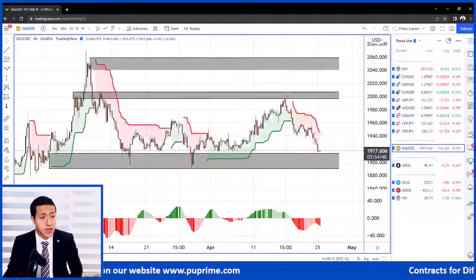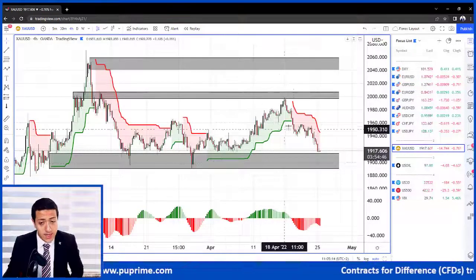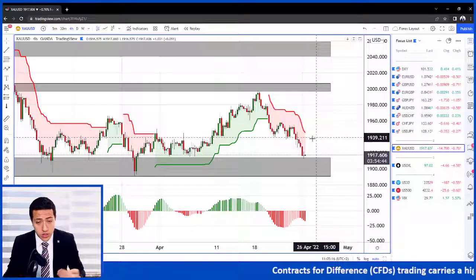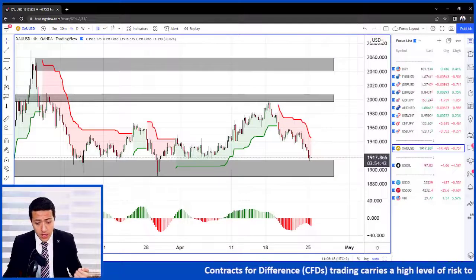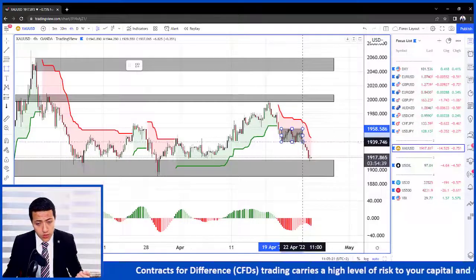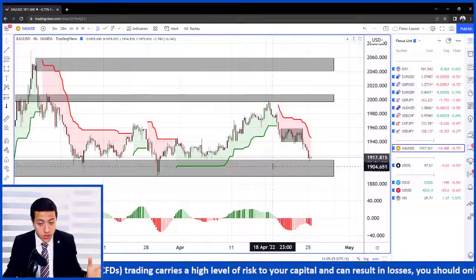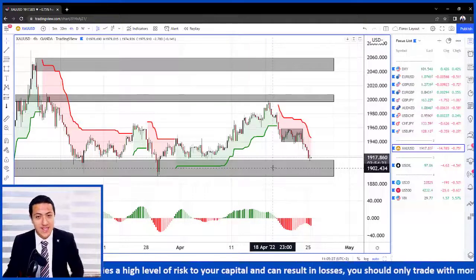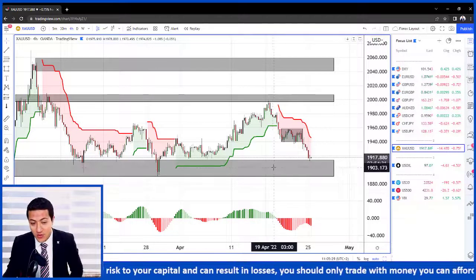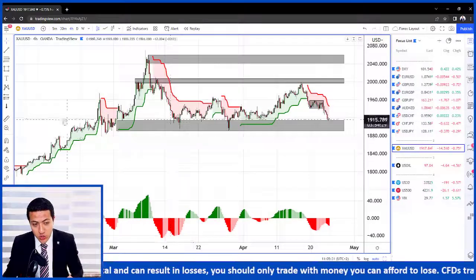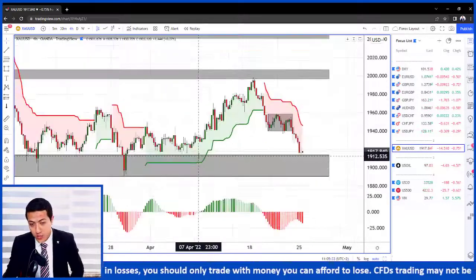Having a look at gold trading, we are still continuing to move to the downside after breaking below this sideways correction. So we will be retesting the levels of 1905 and 1910 on gold. This is a demand zone that we will be looking for during this week.